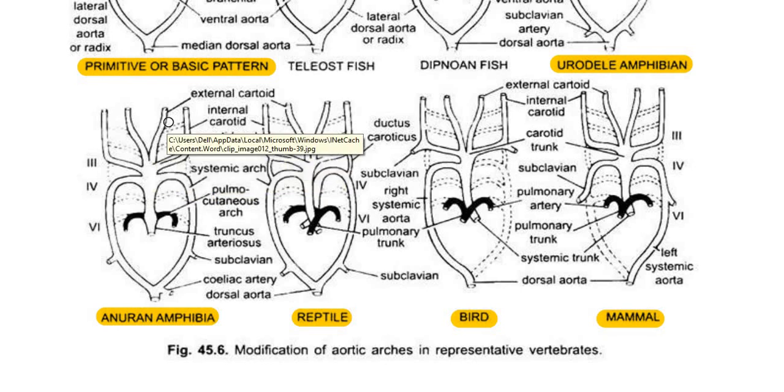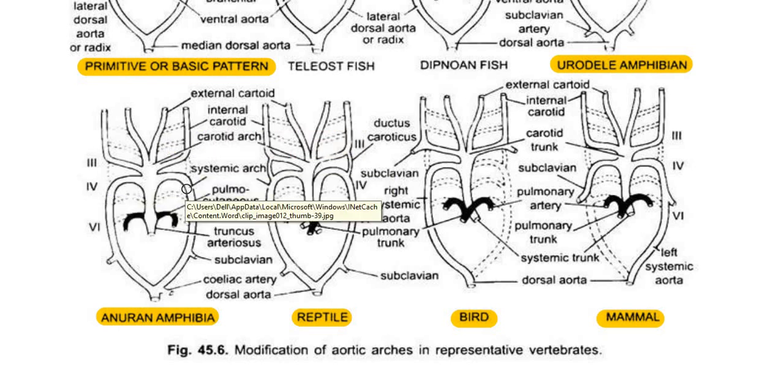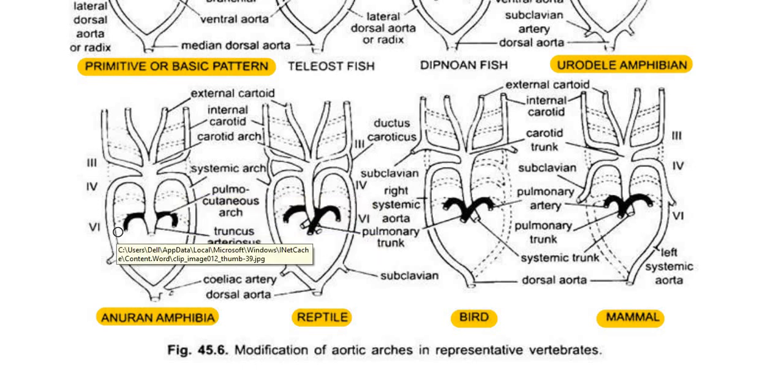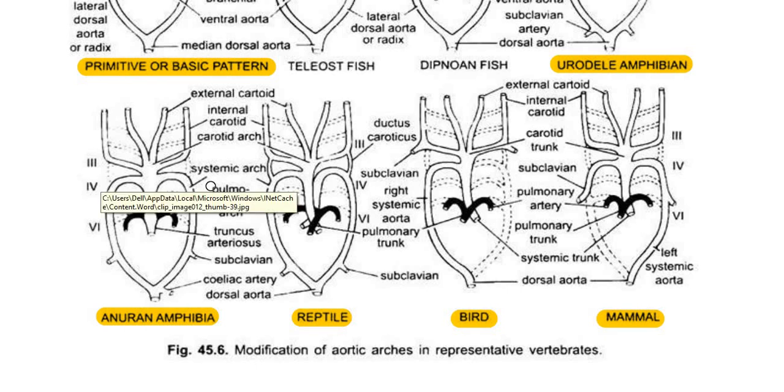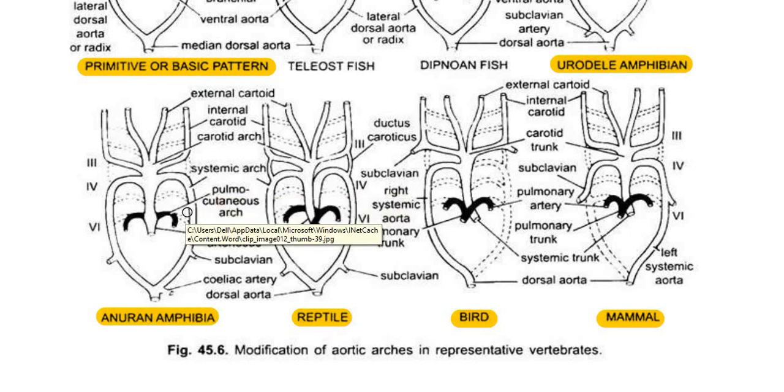I told it before as well. The carotid arch basically takes oxygenated blood to the brain, whereas the 4th aortic arch forms the systemic arch, both on the left and the right side. The 6th aortic arch forms the pulmonary arch or pulmonary artery. Here they have given pulmocutaneous arch. It is also called the pulmonary arch or pulmonary artery.